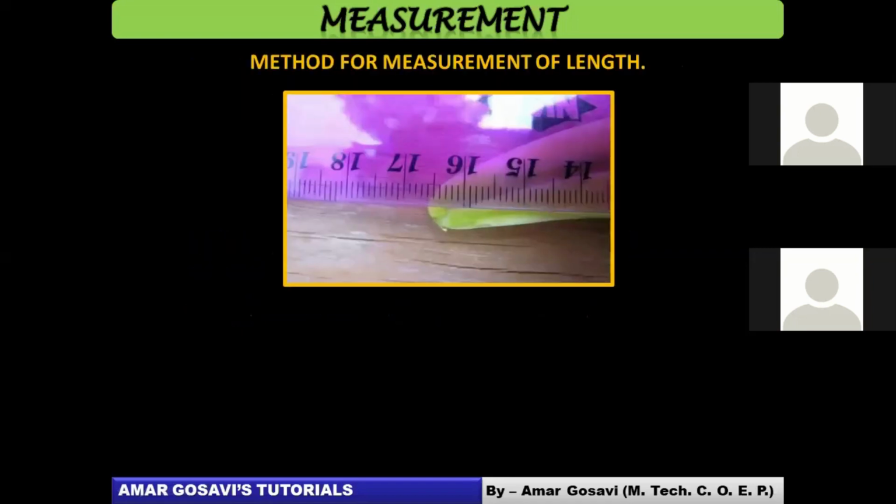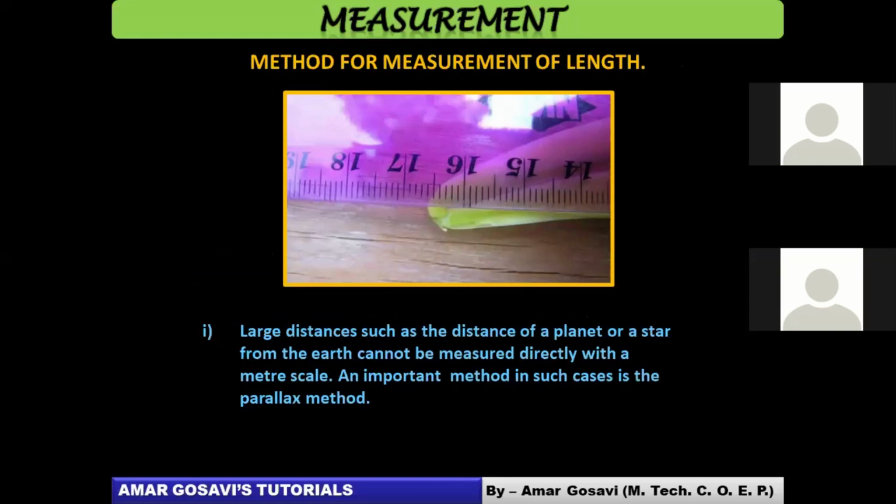Because we have said the fundamental quantities would be length, mass, and time, let's understand the methods for measurement of length. This is a common method where you use the meter scale or a tape to measure length for ordinary measurements. But when it comes to larger distances, say you want to measure the distance of a planet from Earth, can you measure it with the help of a measuring tape or a scale? No. So in that case, we need to use certain methods.